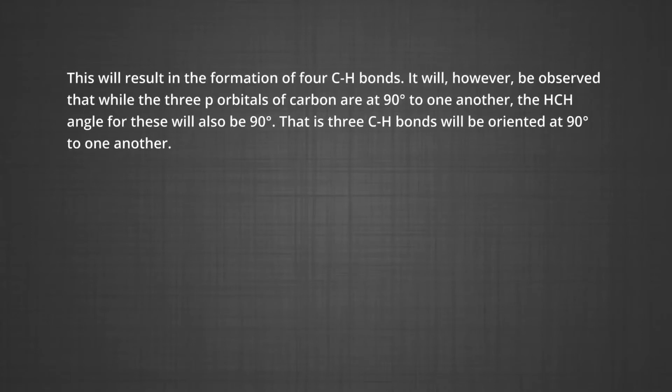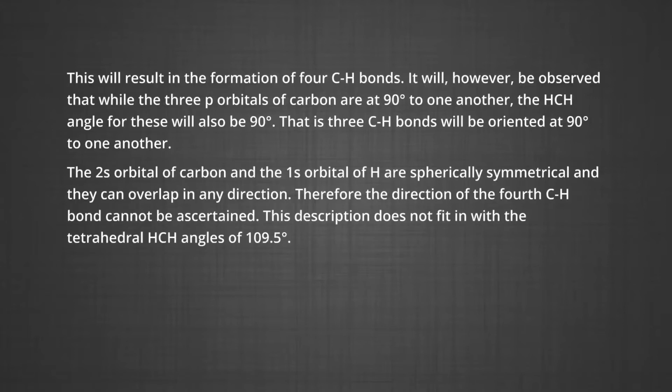It will however be observed that while the 3 p orbitals of carbon are at 90 degrees to one another, the HCH angles for these would also be 90 degrees. The 2s orbital of carbon and the 1s orbital of hydrogen are spherically symmetrical and they can overlap in any direction.